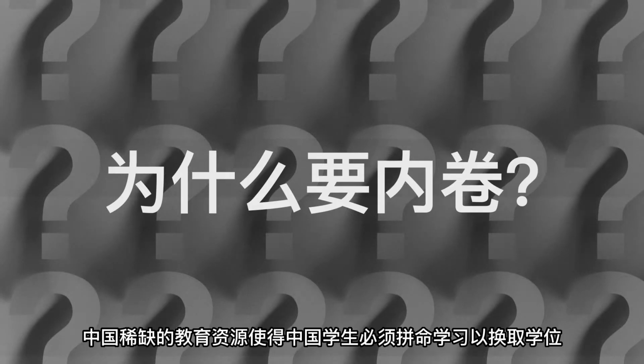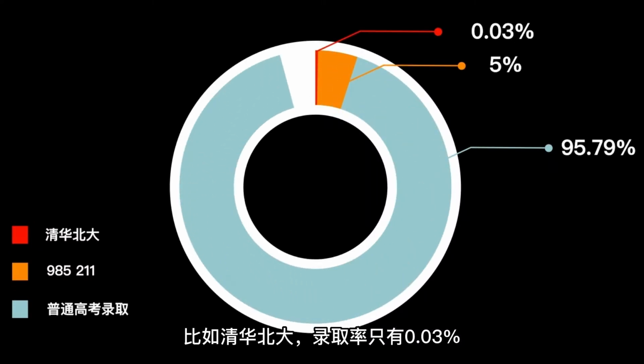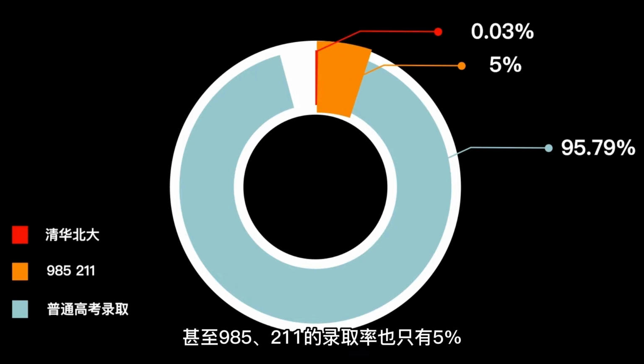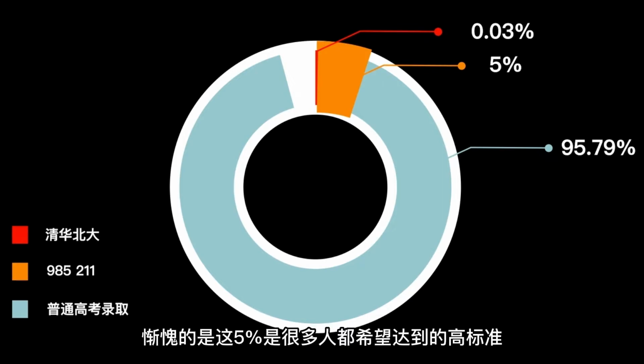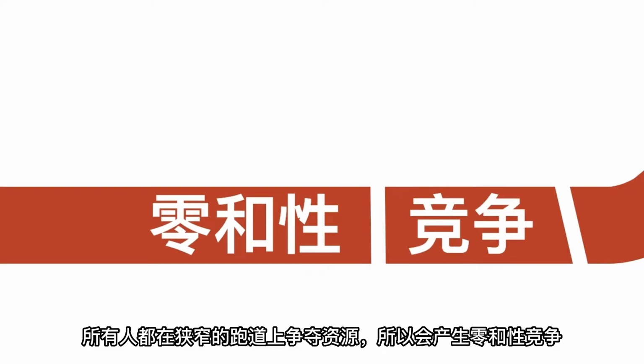As discussed earlier, China's lack of educational opportunities means that students have to compete fiercely for spots in schools. Tsinghua and Peking universities, for example, have a mere 0.03 acceptance rate. Even 985 and 211 universities have only a 5% acceptance rate. How good do students have to be to get into this 5%? It's a shame that these are the high standards that many people want to achieve. This makes chasing these ready-made standards the primary purpose of learning. Everyone is competing for resources on a narrow racetrack, so there's a no-win competition.